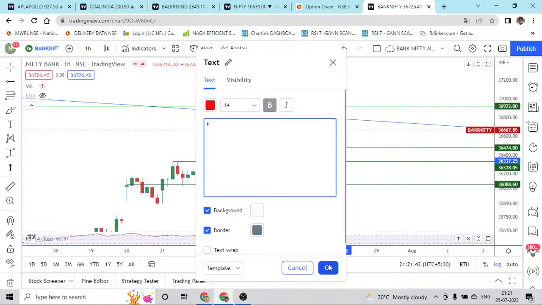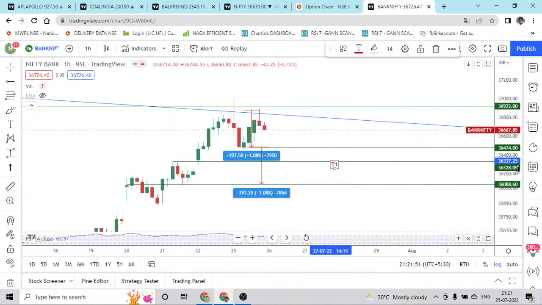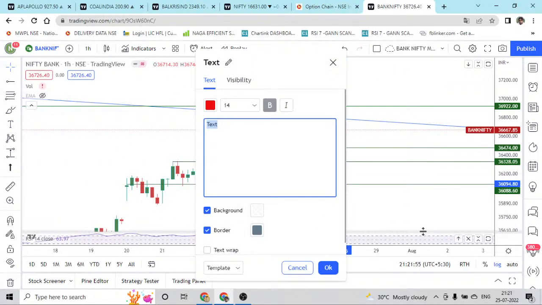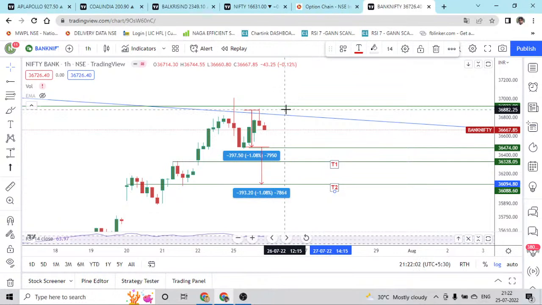So our first target, T1, is going to be around 36,337 and T2 is going to be around 36,088 or 90, and our stop loss is going to be 36,737.